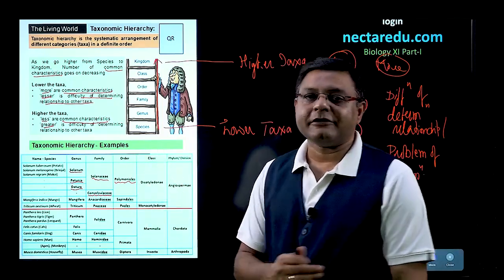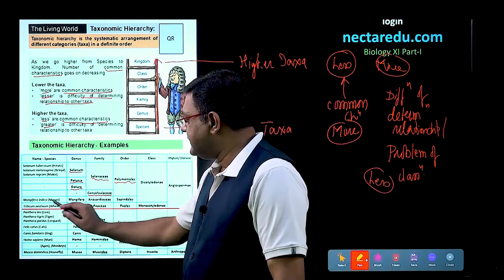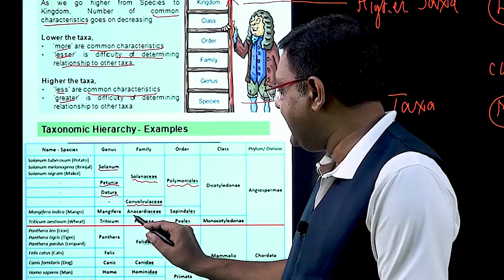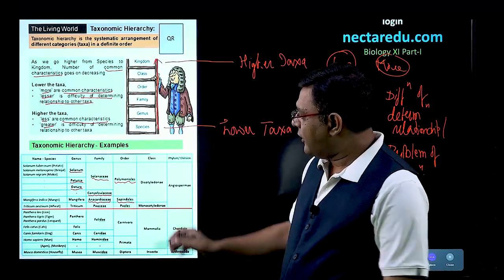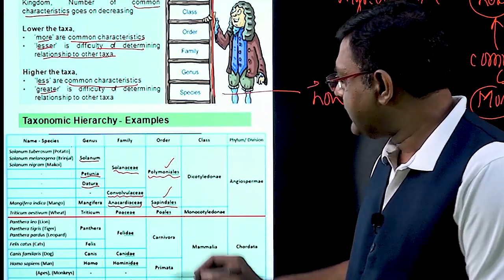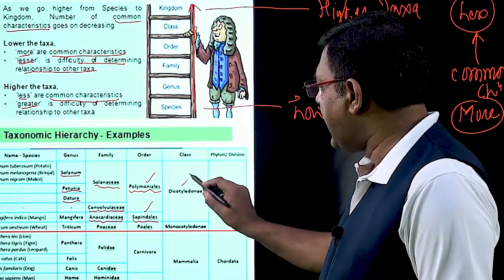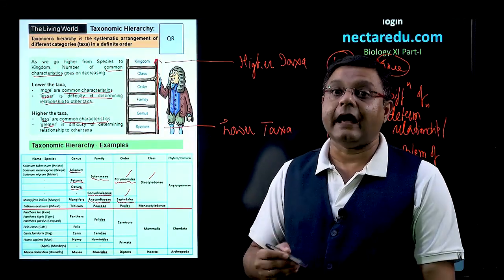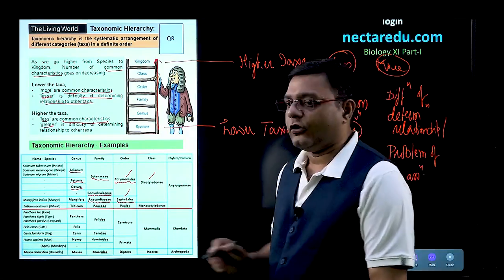So, similar examples can be taken for other plants also. For Mangifera indica, genus is Mangifera, family is Anacardiaceae, order is Sapindales. Now, if we talk about order Polemoniales and if we talk about order Sapindales, then these two can be combined, and that is how we come to the class Dicotyledonae, which is called as dicots.